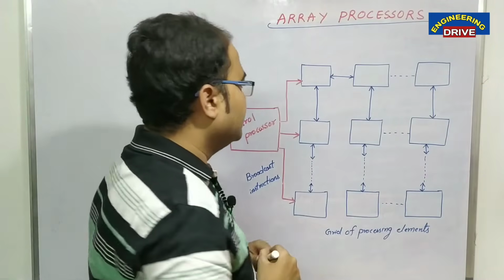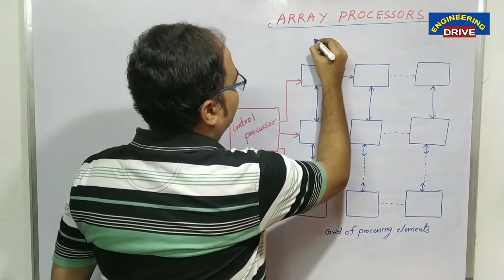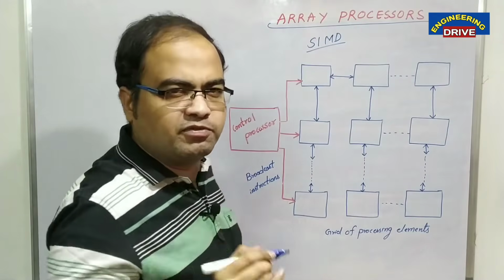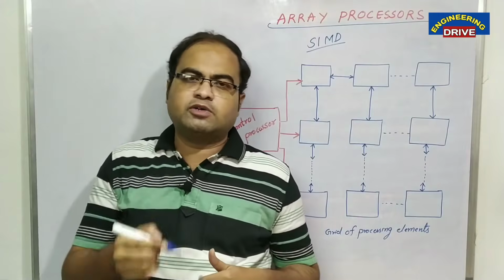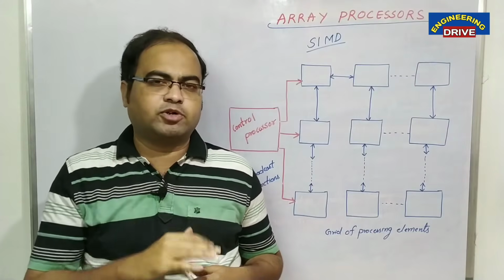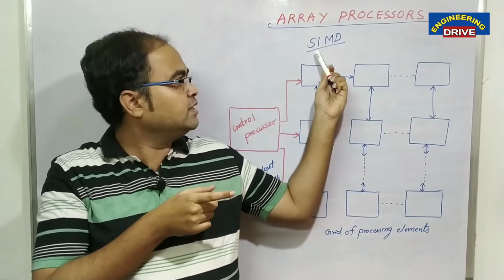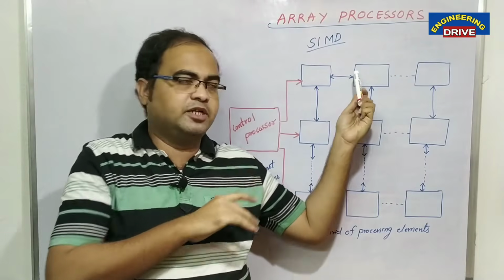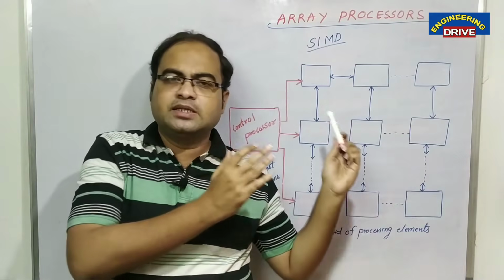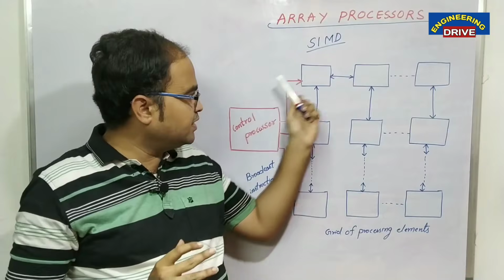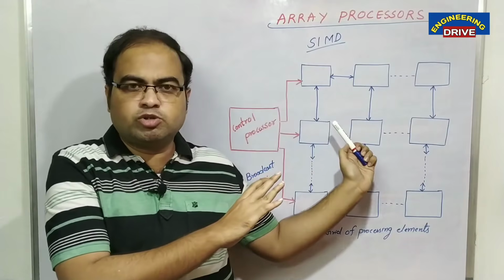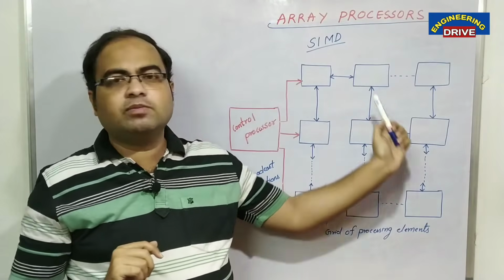My dear students, array processors is an example that belongs to the category of SIMD. I have already told you about forms of parallel processing. There is one video in my playlist of CO. If you have not watched that, you can go ahead and watch that video. There I told you one type of computer is the SIMD category. SIMD means single instruction, multiple data. Single instruction stream, multiple data stream, which means single memory, multiple processors. So this array processor comes under the category of SIMD architecture, because even though memory is not shown here, there will be a single memory and multiple processors.